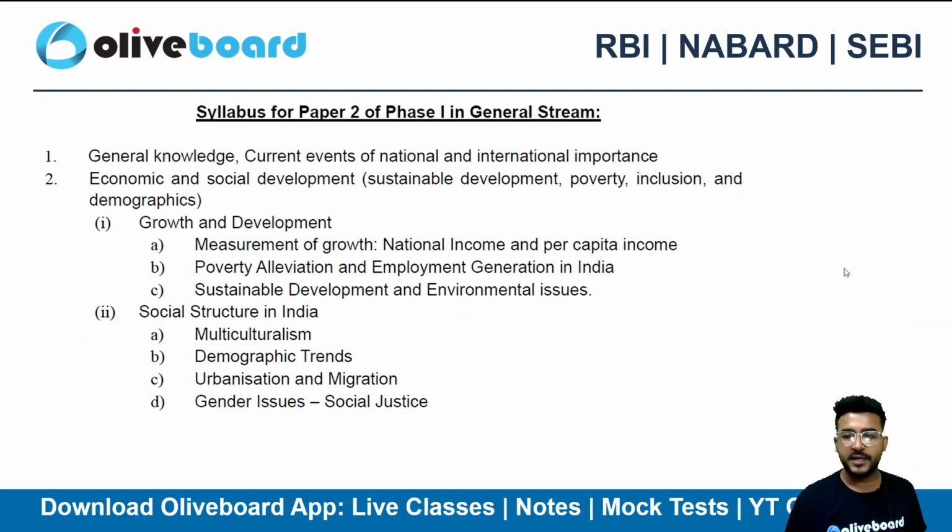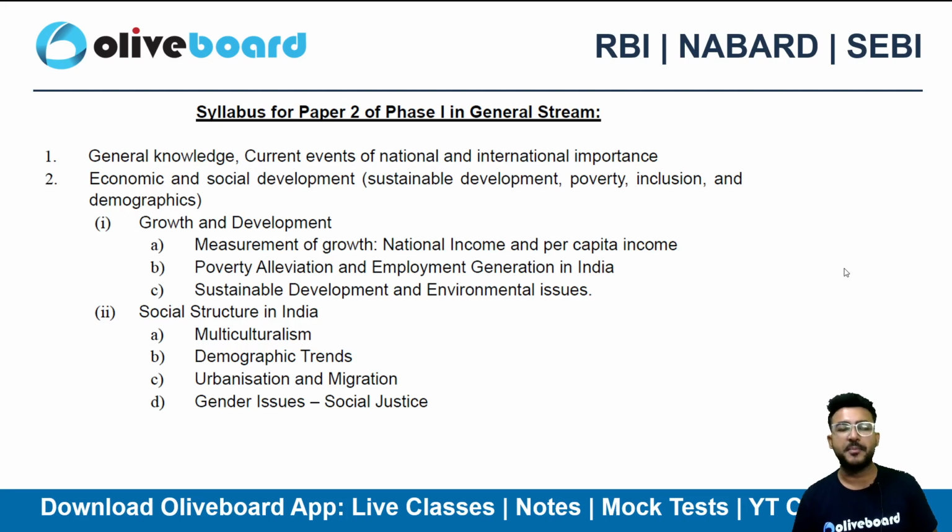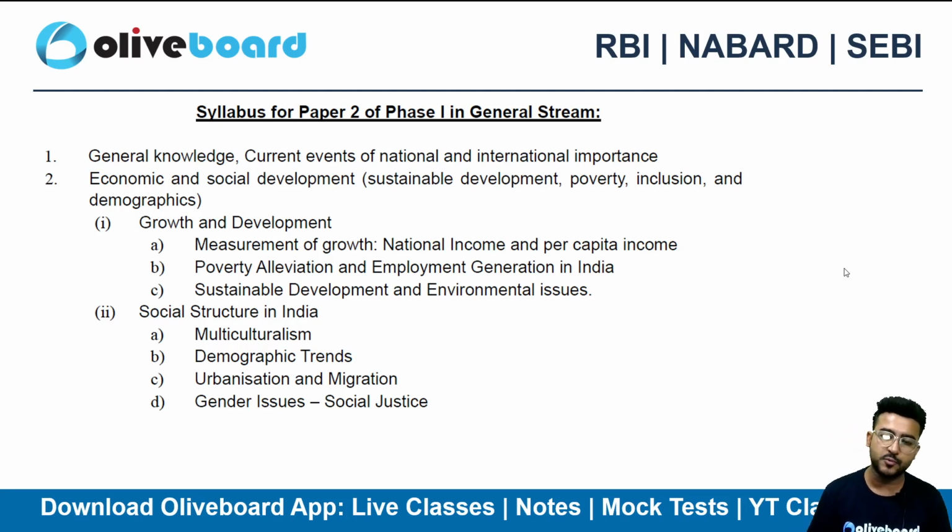The first thing I need to tell you is they have given the paper 2 syllabus in both phase 1 and phase 2. So phase 1 paper 2 and phase 2 paper 2 syllabus is clearly and explicitly given in the notification, but they haven't mentioned the paper 1 syllabus of phase 1, which is Quant, GA, Reasoning and English. Okay, so I'll also be telling you some of the topics that you can prepare for paper 1 of phase 1. So let's start with paper 2 of phase 1.